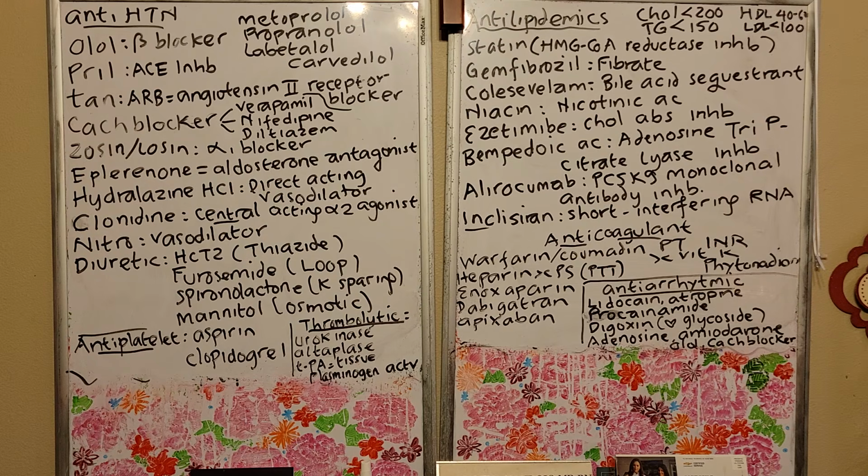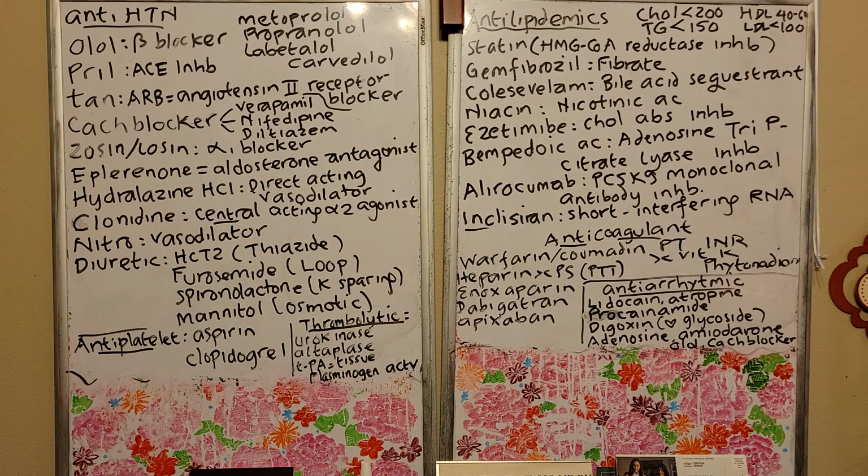For heparin, you have to check the PTT, prothrombin thromboplastin time, right? Prothrombin thromboplastin time is 35 to 40 seconds times control, and it will give you 60 to 70 seconds. Sometimes you will see the word activated PTT. It means that I give them an additional substance to make the blood clot faster, right? So that's why the activated PTT is 35 to 40 seconds. So as long as the PTT is under 70, that's good. You don't need to report, right?